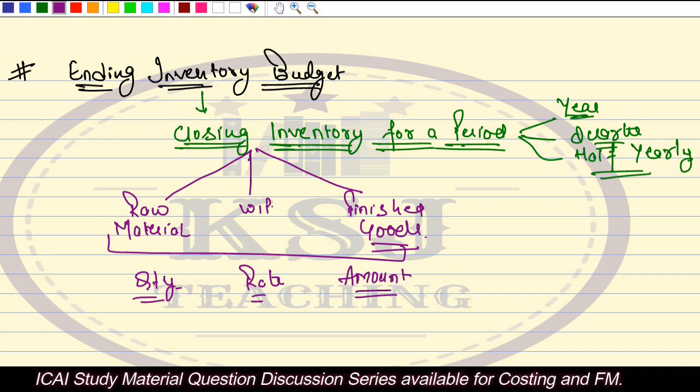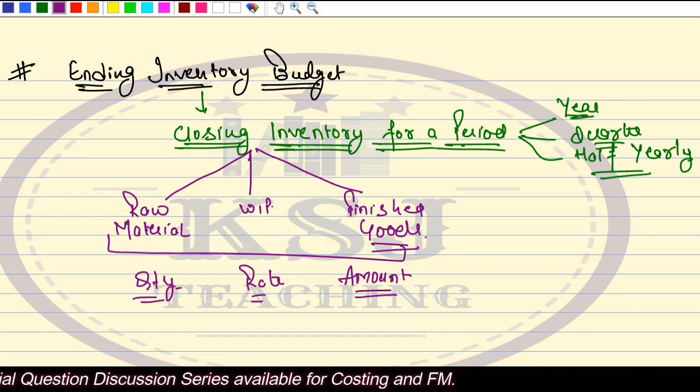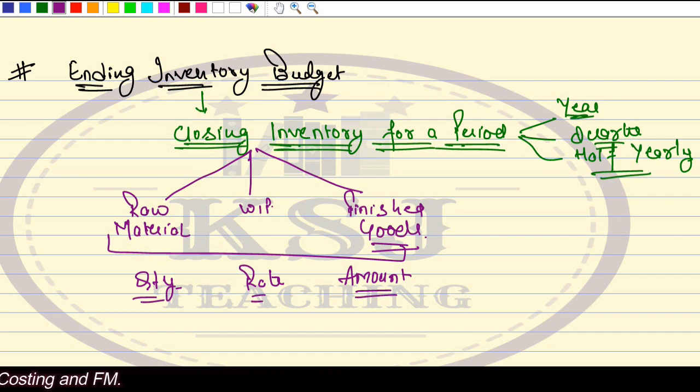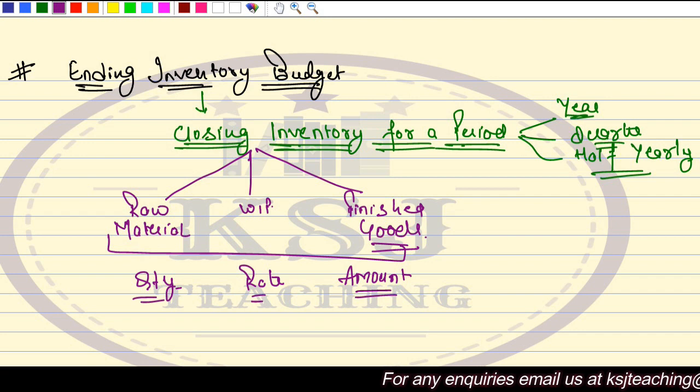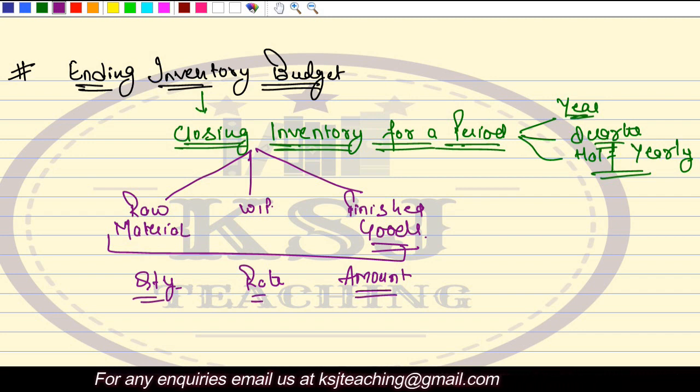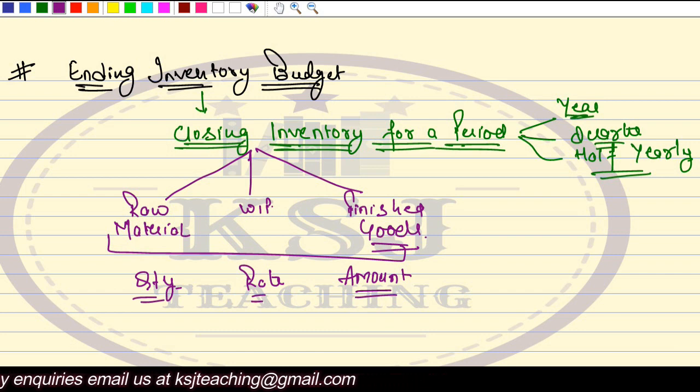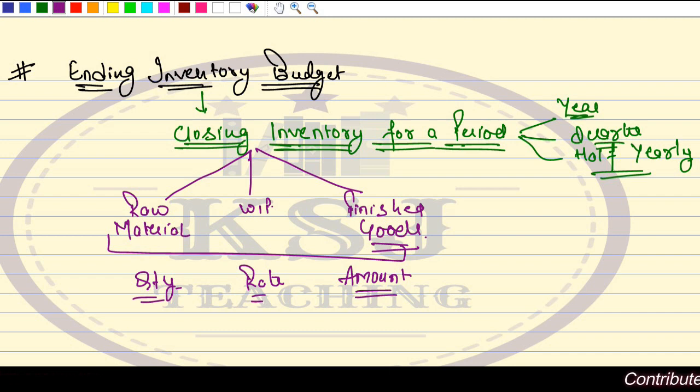So this is all about the ending inventory budget, how the ending inventory, the last inventory for the period, we are planning to keep. Now the inventory can be for the raw material, for the WIP, and for the finished goods. Obviously three major inventories are going on. The raw material that is lying in the store, WIP that is in the process, right, and finished goods that is lying in the godown. So these inventories are to be managed. What is the quantity of that inventory, what is the rate, and what is the amount. This is ending inventory budget, right?